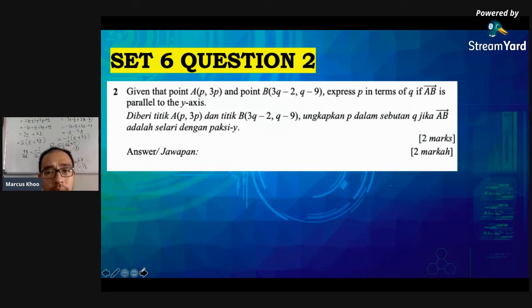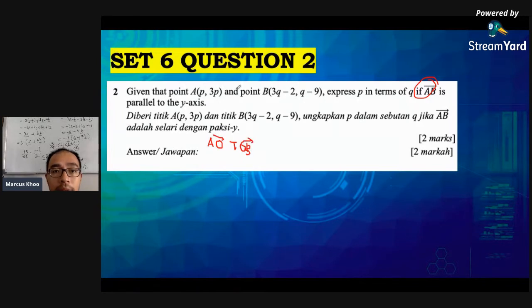This is also a pretty brainless question because it's only 2 marks. But it reminds us of the thing that we have. Once you have come to this question: express P in terms of Q if AB is parallel to the y-axis. Before you do anything, let's find the vector AB first. Vector AB is vector AO plus OB.